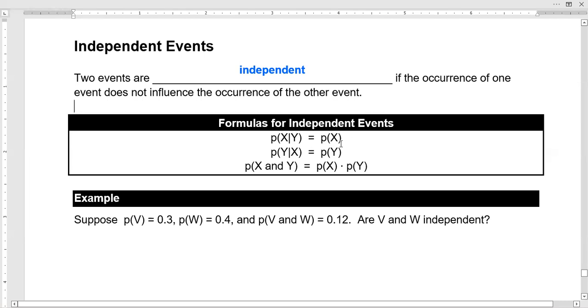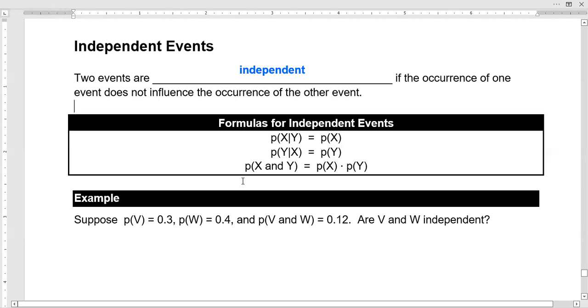We can see this concept occurring in the formulas for independent events. So if two events are independent, then a conditional probability is the same as just the straight up probability. So for example, the probability that I get heads on a coin, given that I pulled the three of spades, is going to be the same as the probability that I flip the coin and get heads, right?